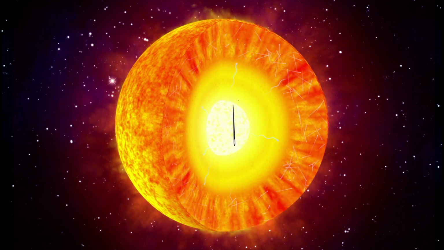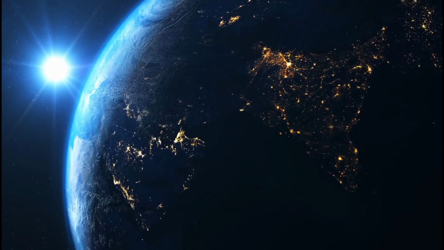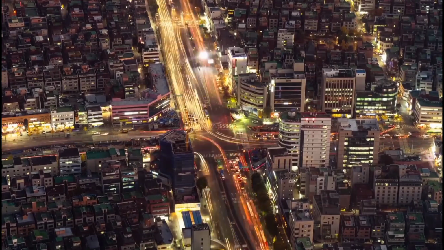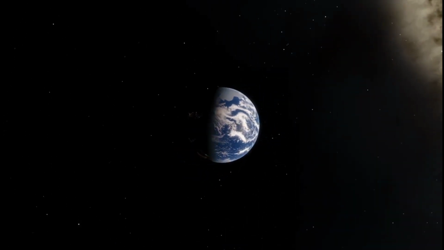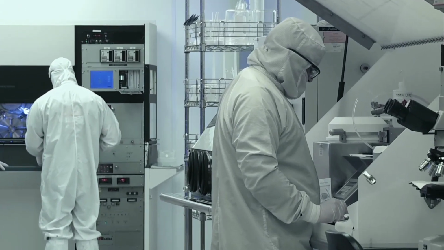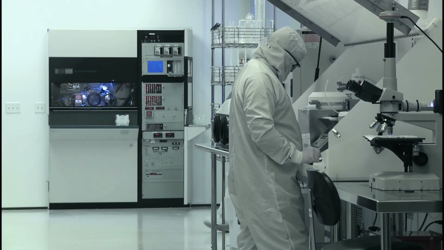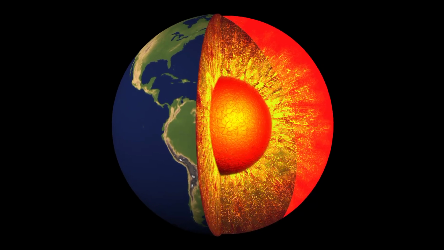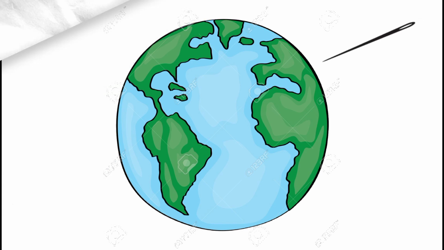Wait, here is where it all goes wrong. Because in this case, the core will not be able to stop the needle due to its insane speed. The needle will pass through the core so quickly that the core will not be able to stop or melt it in such a small amount of time. Most scientists believe that the needle will pass through the Earth by digging straight through it. Also, some researchers believe that the Earth will be torn apart due to the needle passing through the core faster than you can imagine.